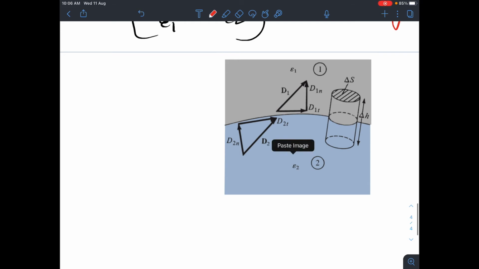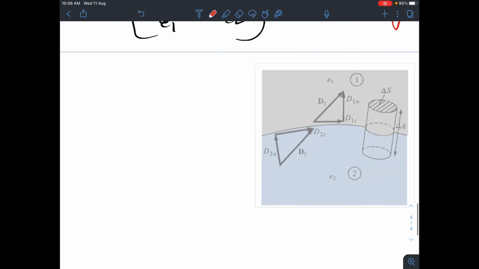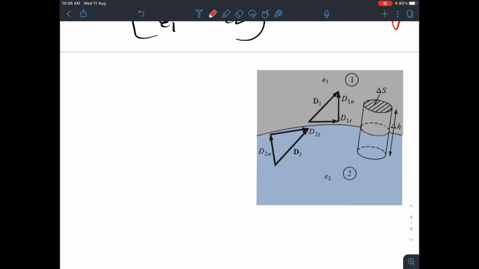Now let us move on to using the other Maxwell's equation, our Gauss's law. Gauss's law is the integral over the closed surface of D dot dS, which will be equal to the charge enclosed. That is what we are going to use. But here again, just like the electric field, we have D1 as well as D2, and both of them are taken as components D1t, D1n and D2t, D2n respectively.